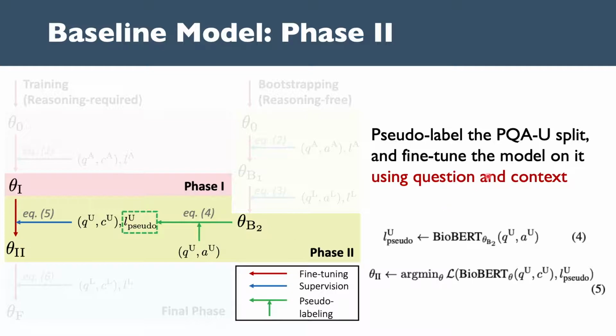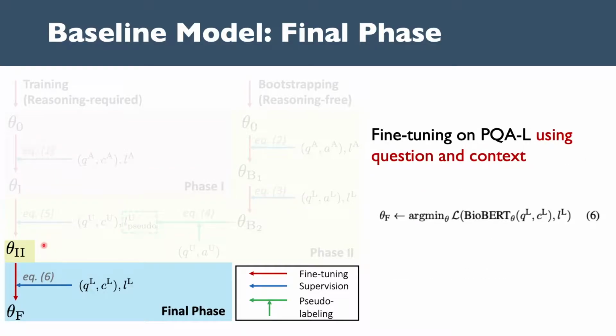We use BioBERT theta B2 to label the PQA-U split. We call this pseudo-label because long answers can directly indicate the yes, no, maybe answers. After it, we fine-tune BioBERT theta 1 on the pseudo-labeled PQA-U, getting theta 2. Finally, we fine-tune BioBERT theta 2 on PQA-L using the question and context.